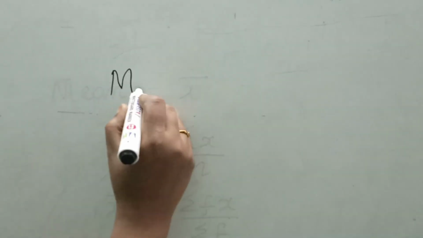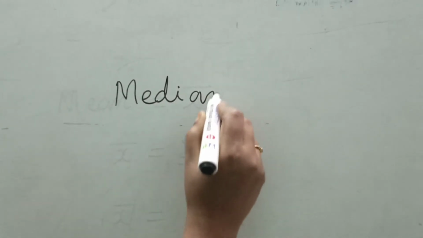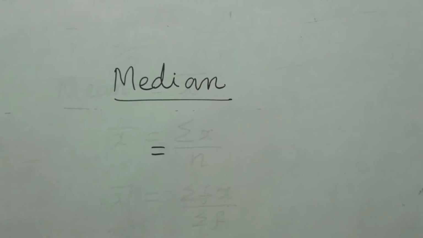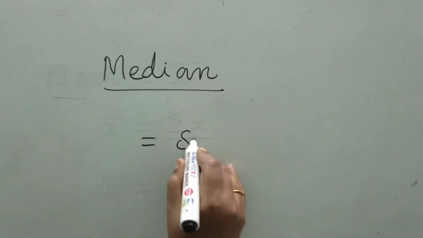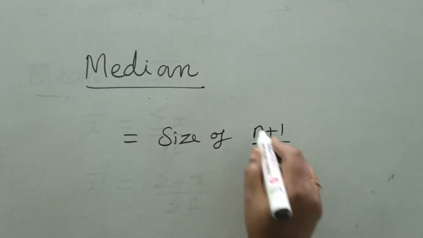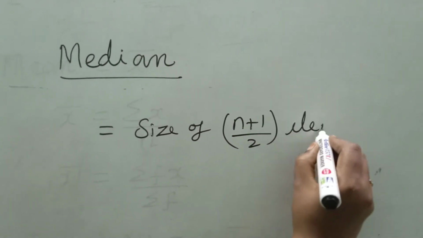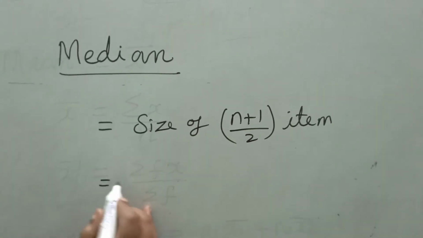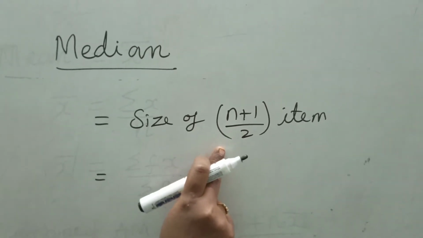The next one is median. Median for raw data is size of n plus 1 by 2 item. This formula we can use for discrete also.